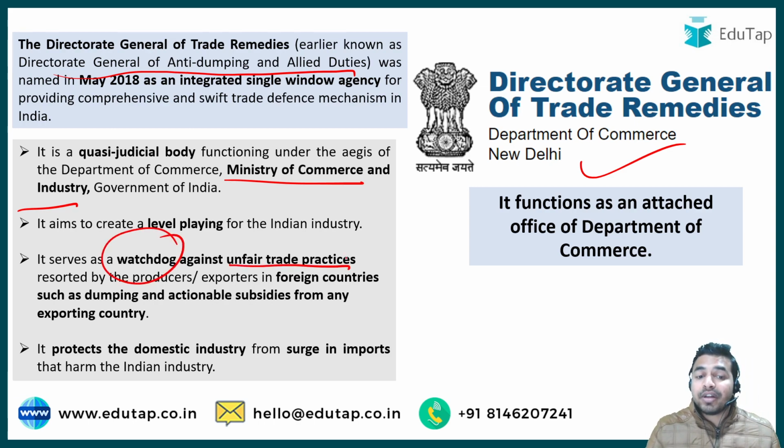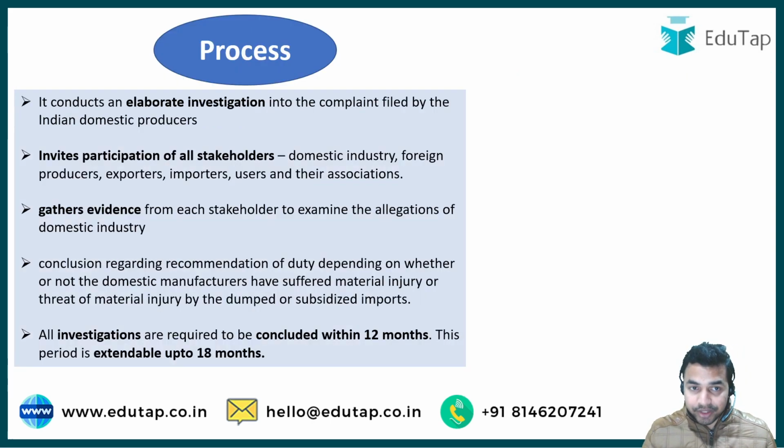Many a time unfair trade practices are used by the exporter countries or foreign countries, and to protect our domestic manufacturers and domestic exporters, this body was constituted in order to provide a level playing field for Indian industries. That is why we can say that it protects the domestic industry from the surge in imports that harms the Indian industry. Now what exactly is the process as per which this body works?